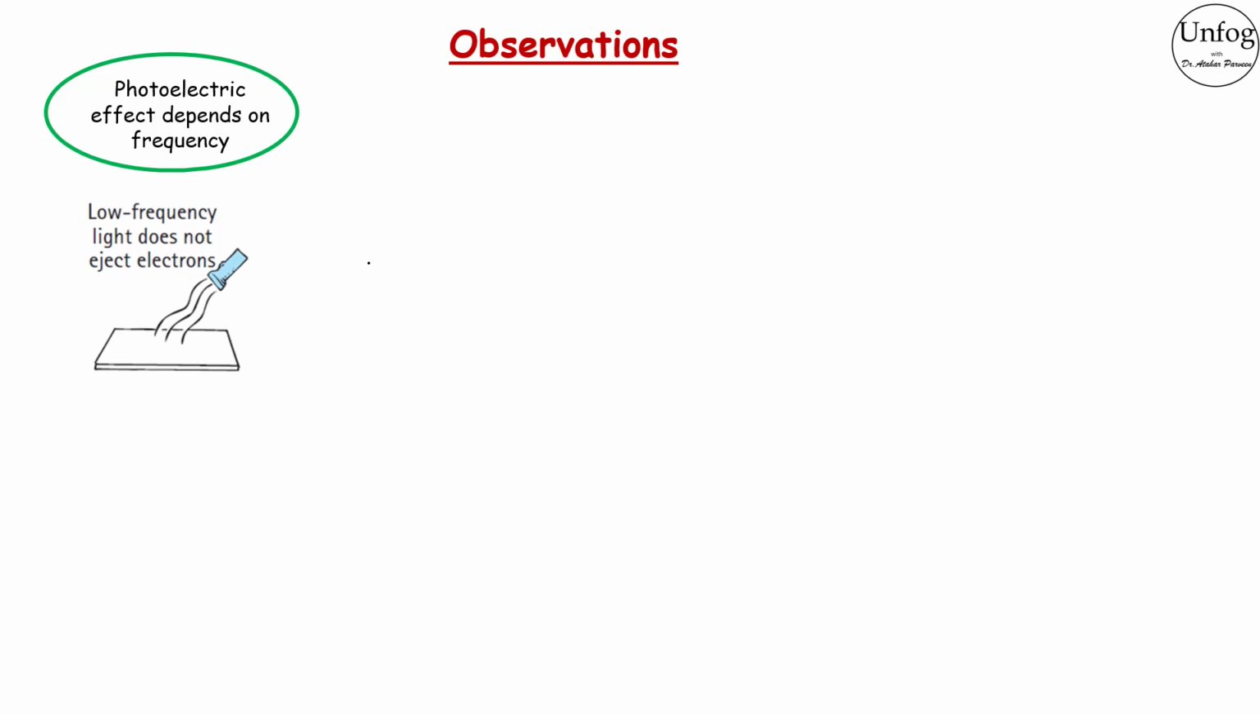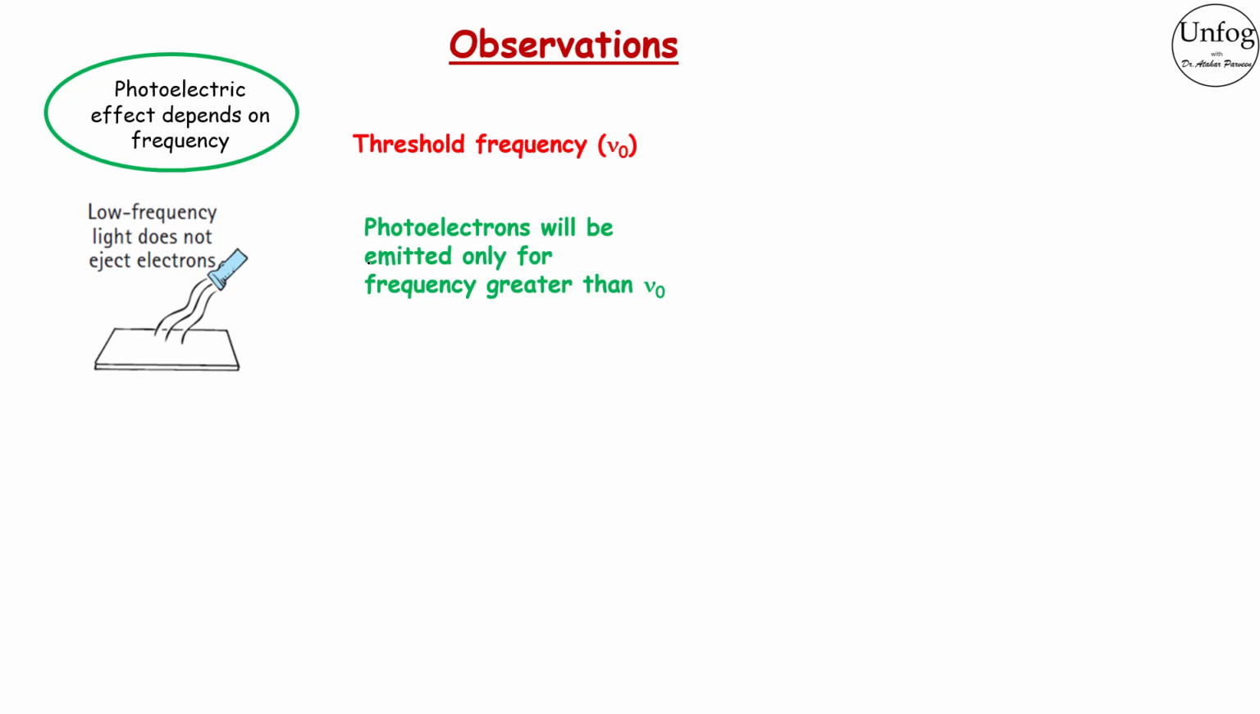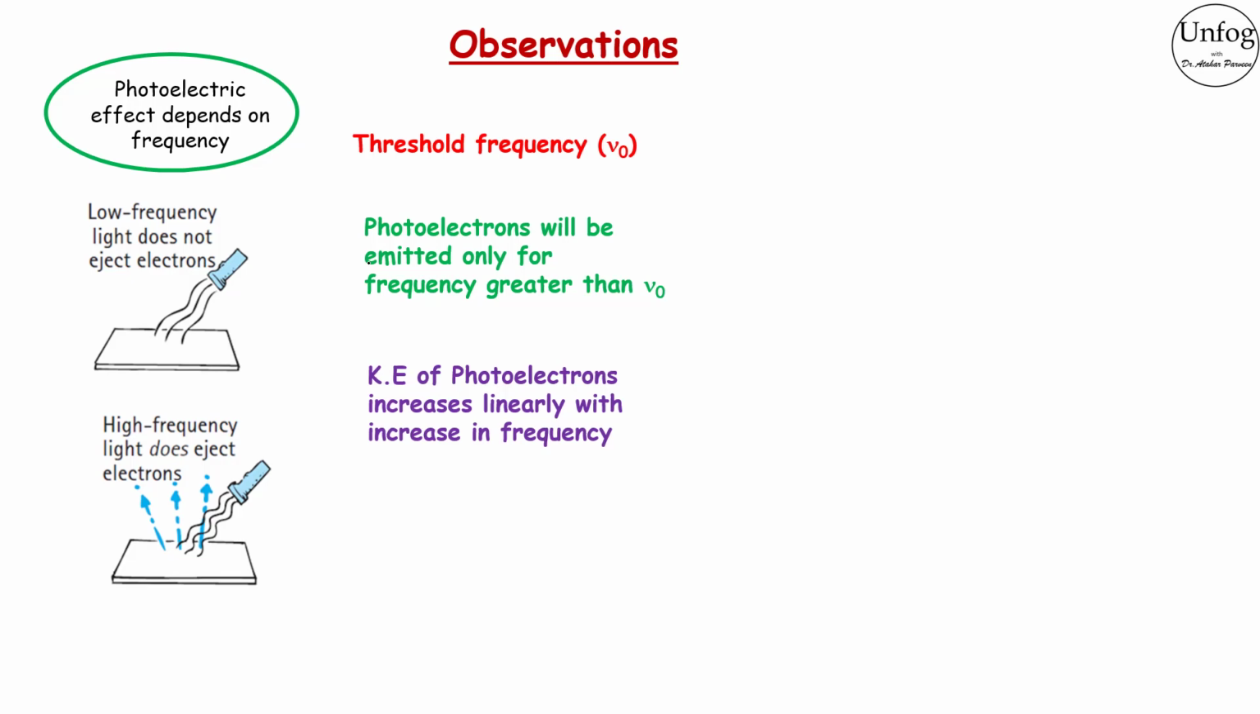This minimum frequency is called the threshold frequency nu naught, and it depends on the nature of the material of the emitter plate. Photoelectrons will be emitted only for frequencies greater than the threshold frequency. Therefore, electrons will be ejected for high frequency light only, and the kinetic energy of photoelectrons will increase linearly with increase in frequency. The wavelength associated with the threshold frequency nu naught is called the threshold wavelength. Therefore, if you want to find the threshold wavelength, then find it at the threshold frequency.